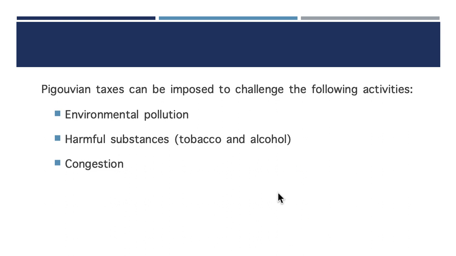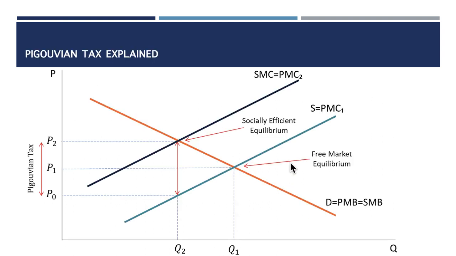All right, so now in detail, what is the Pigouvian tax? Take a look at this illustration here. We have this as the supply curve, S equals PMC1. S is the supply, PMC is the private marginal cost.